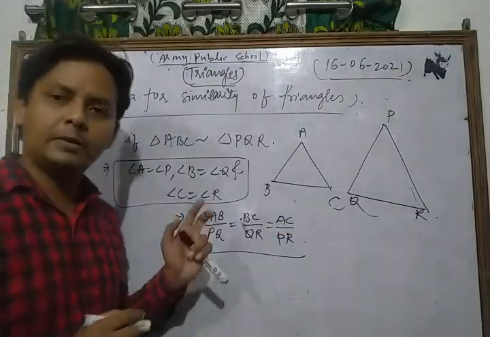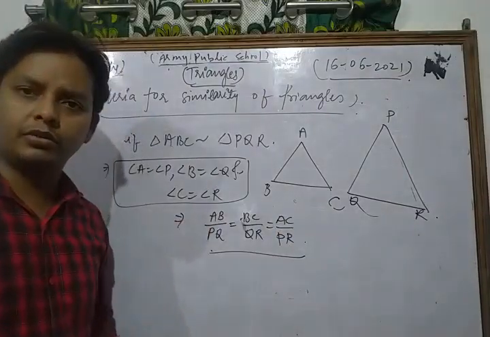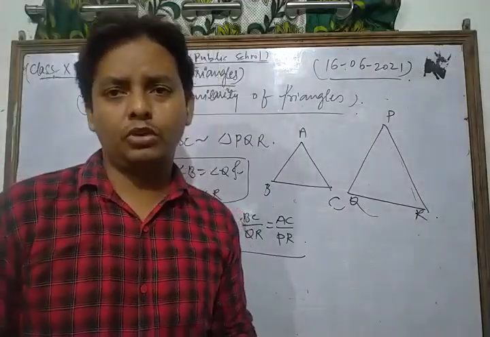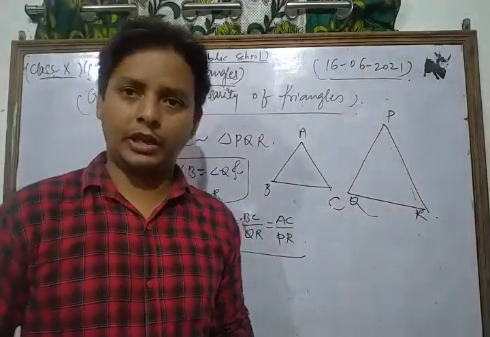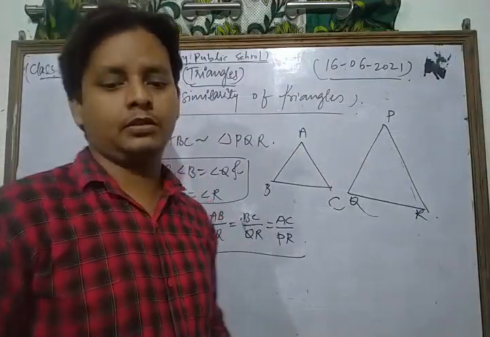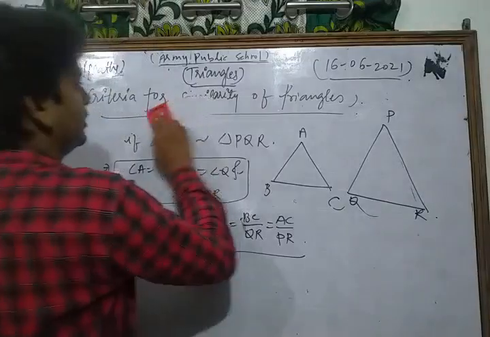So these are two very important criteria for similarity of triangles. This is a very important concept. Now we discuss some important theorems related to the criteria of similarity of triangles.